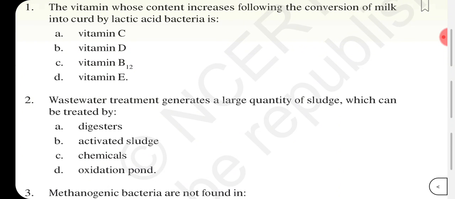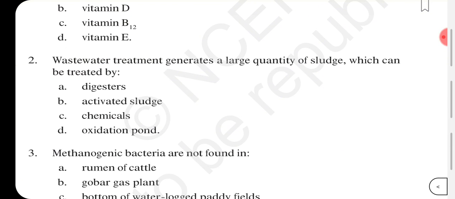Question number 2. Wastewater treatment generates a large quantity of sludge which can be treated by digester, activated sludge, chemicals or oxidation pond. Answer will be oxidation pond. Wastewater treatment generates a large quantity of sludge which can be treated by oxidation pond.